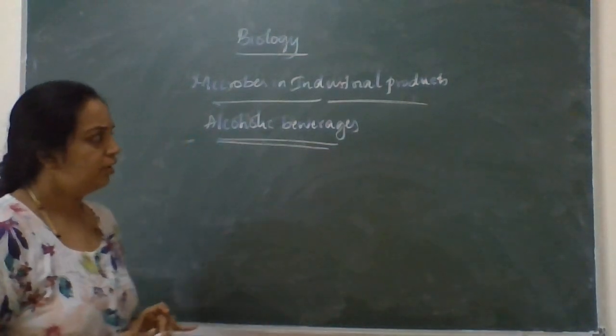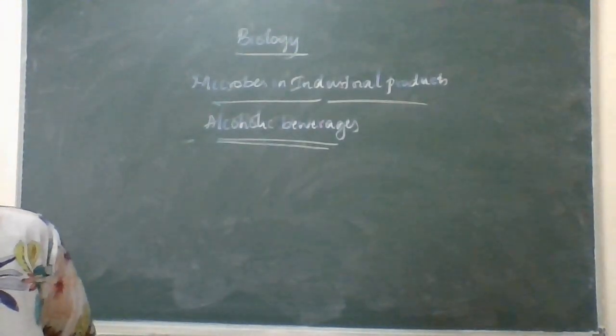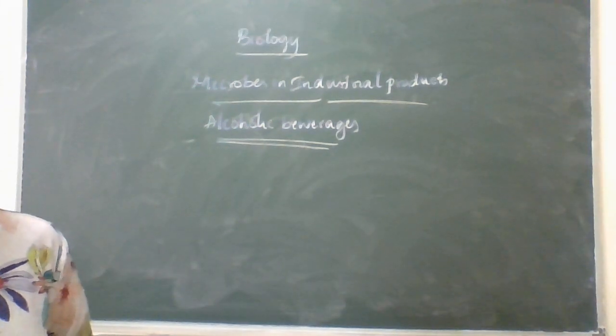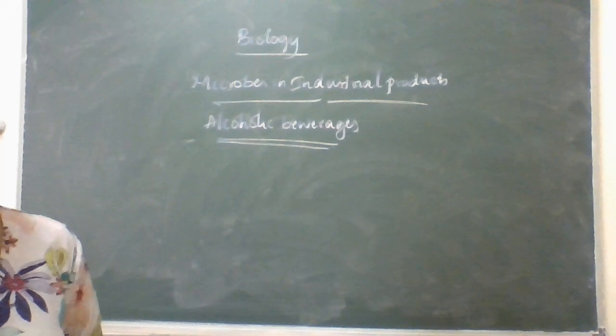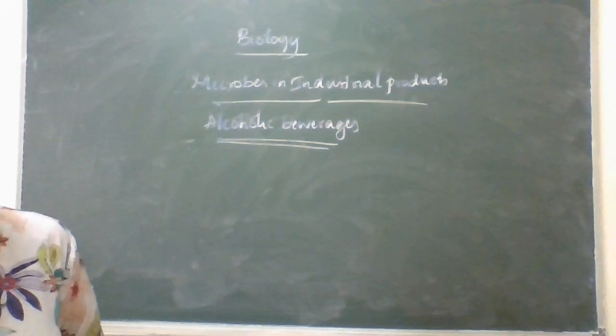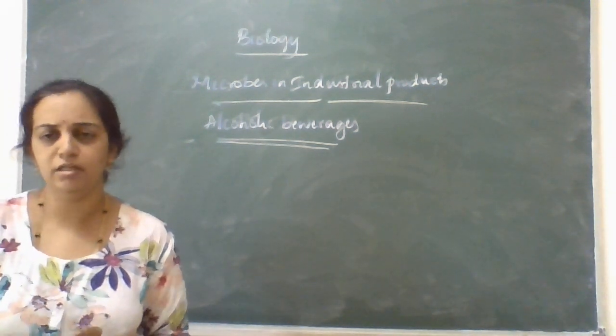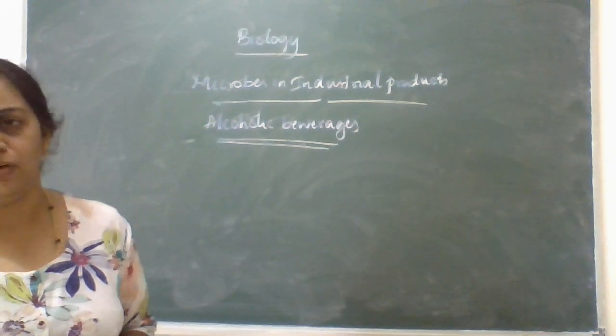Here, they are going to use substrates such as barley, cereals, sweet potato, agave, juice of apple, grapes, honey, and palmyra palm. These are the substrates used for the production of alcoholic products.